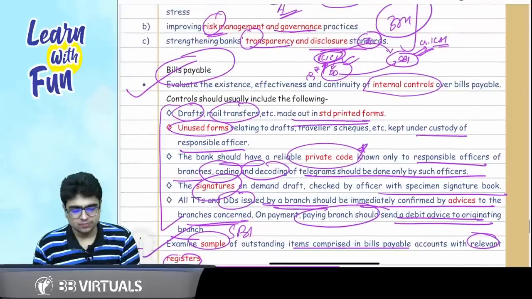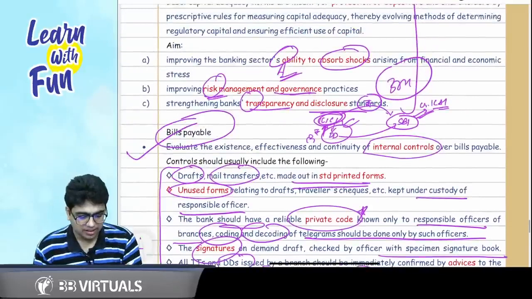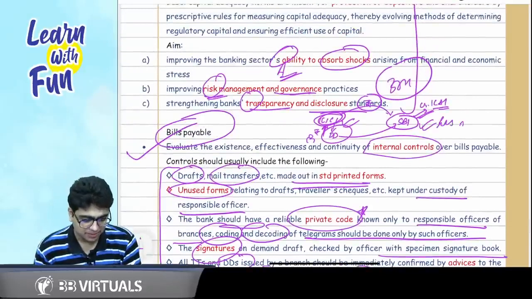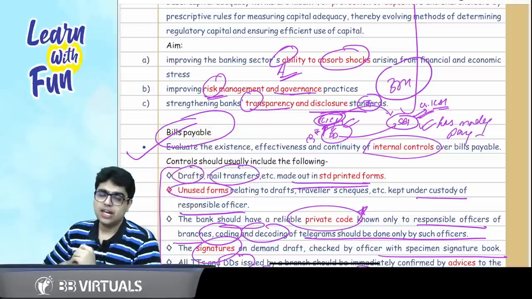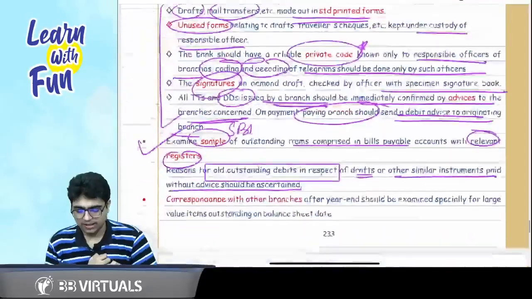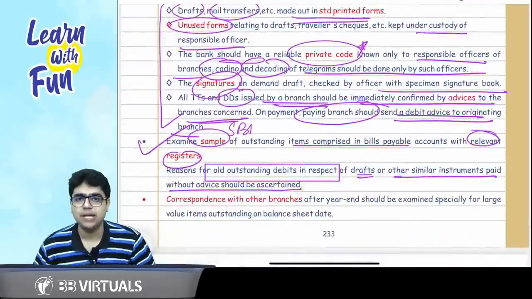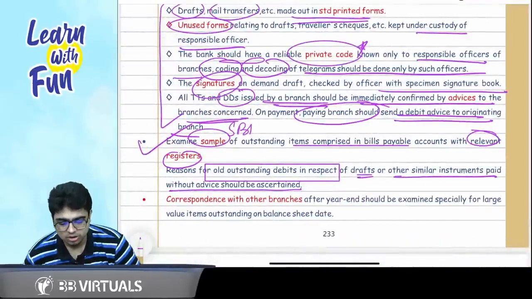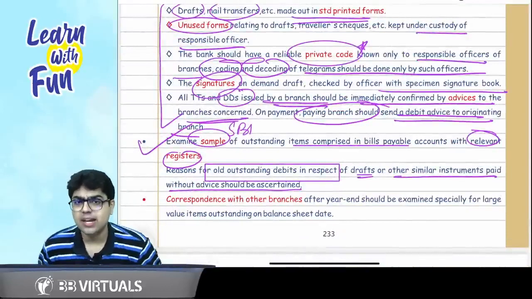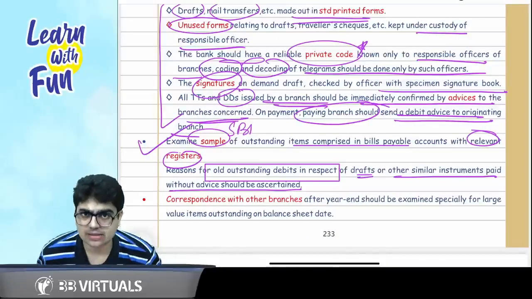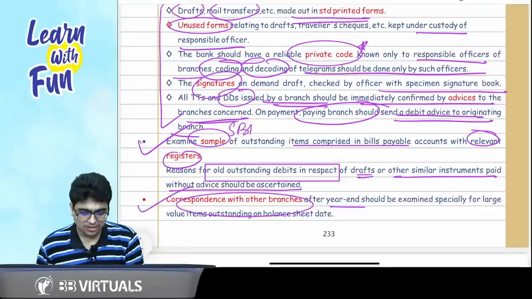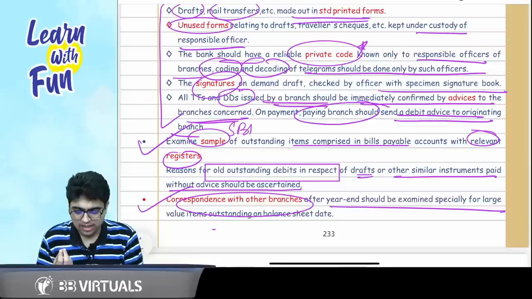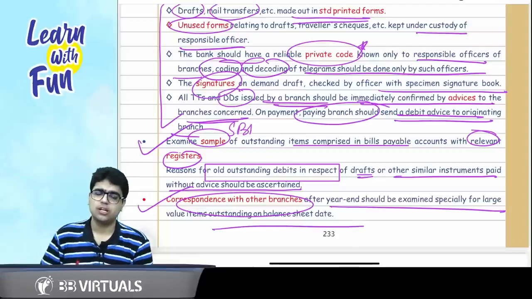What it says is, if SBI has made any payment without receiving any information from ICICI Bank, then you should check why it made the payment without receiving the advice. So the second thing is checking the sample with the register, and if any payment has been made without advice, you need to check it as an auditor. And the third part is that correspondence with other branches after the year end should be checked for examining the outstanding balance on the balance sheet date.